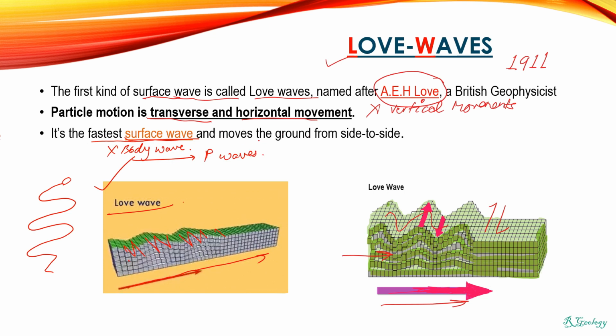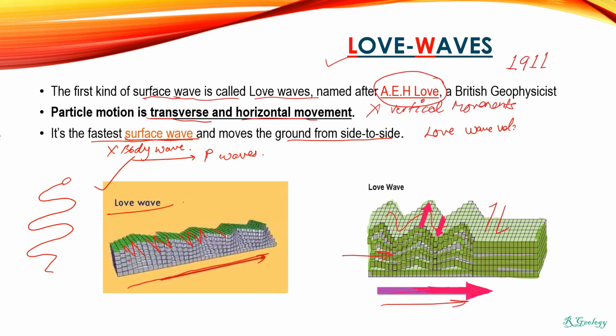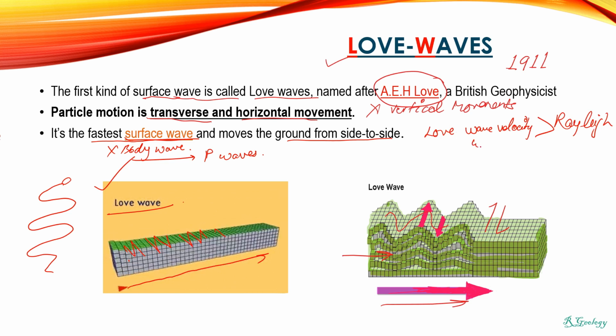And these waves move the ground with side by side movement. The velocity of the Love wave is higher than the Rayleigh wave. That's why the Love wave arrives first, before the Rayleigh wave.